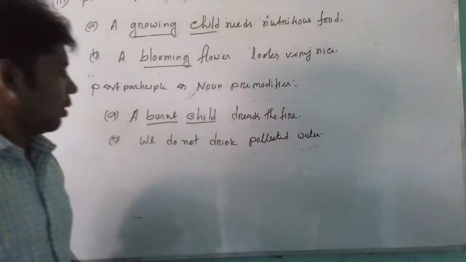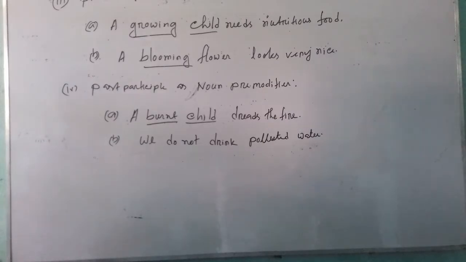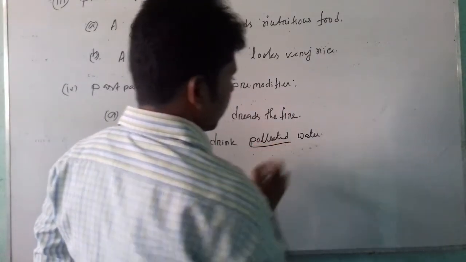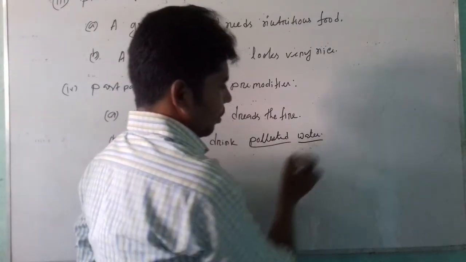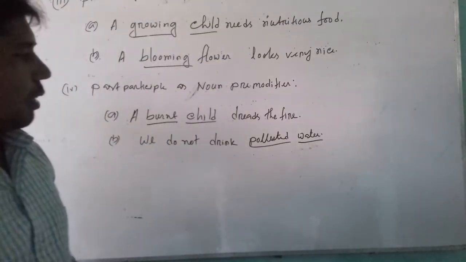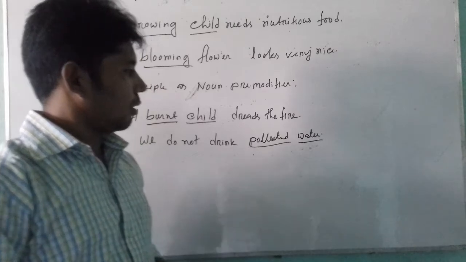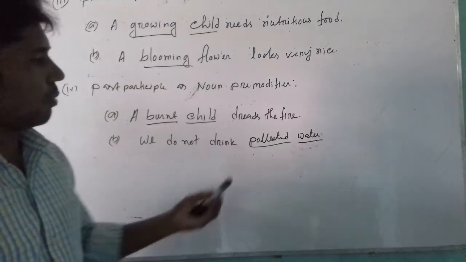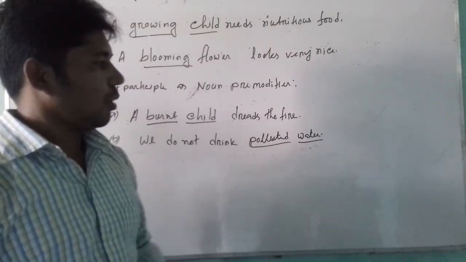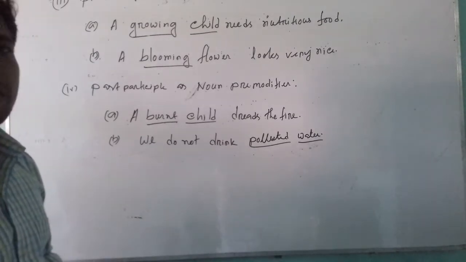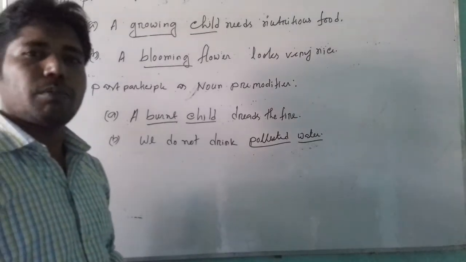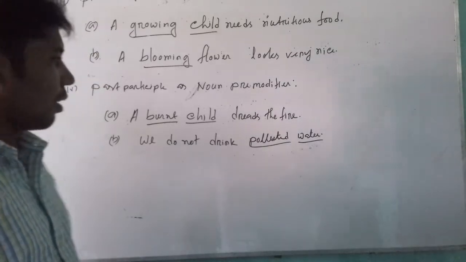We do not drink polluted water. Here polluted is the past participle form of a verb. It has been used before the noun water. As polluted is the past participle form of a verb and it has been used before a noun, we can say that the past participle form of a verb can be used as a pre-modifier of a noun.